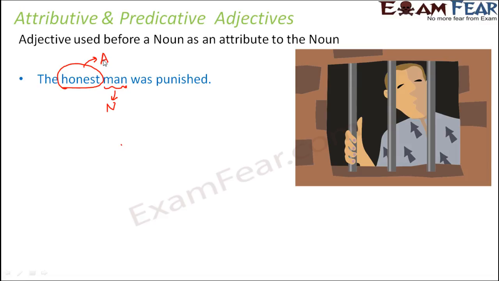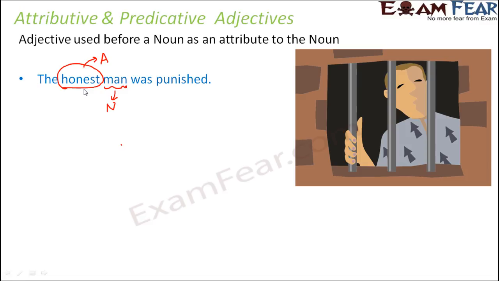We mean that this adjective is normally used before a noun. As you see here, honest is used before man, and it acts as an attribute to the noun. It shows the quality of the noun. So that is why honest here is an adjective that has been used attributively.